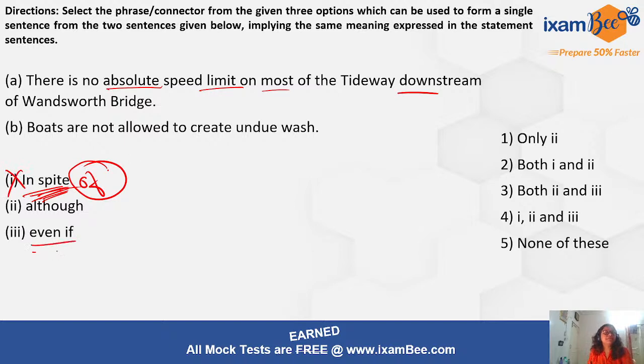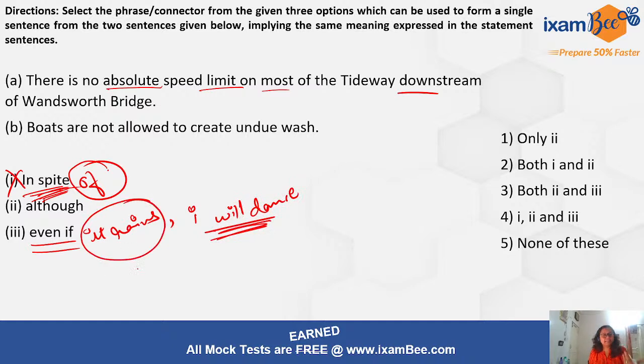Now even if is used when you are talking about one condition that will definitely happen whatever happens, right? So even if it rains, even if hell breaks loose, I will dance. This condition will definitely happen even if this or anything else is happening.